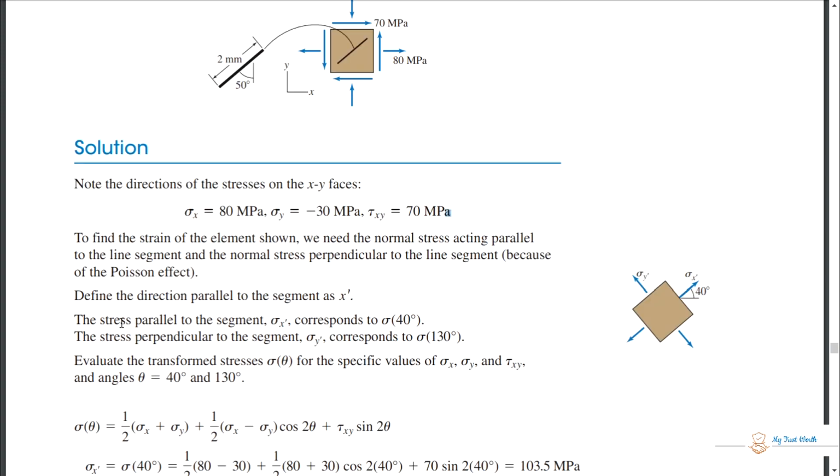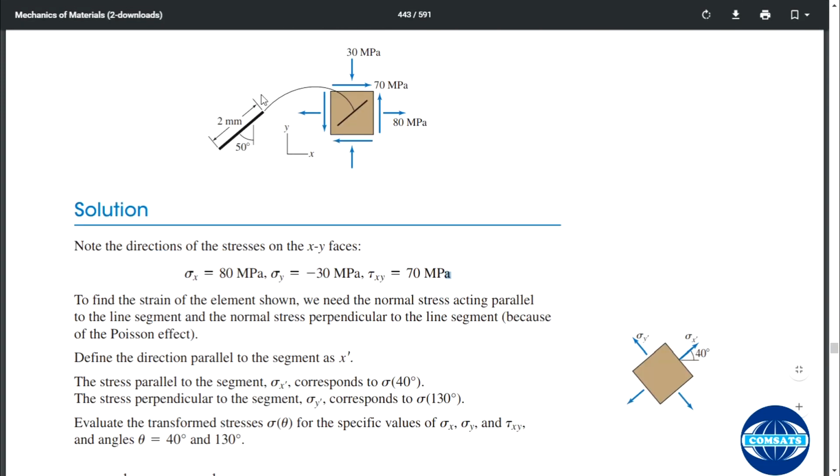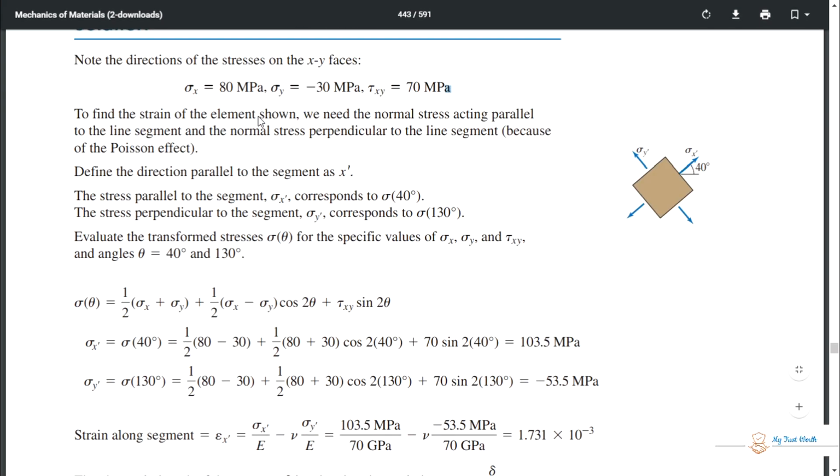The stress parallel to the segment, sigma x dash, corresponds to 40 degrees, and the stress perpendicular to it corresponds to 130 degrees. First we are interested in the stresses parallel and perpendicular.